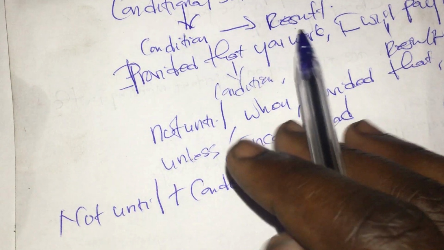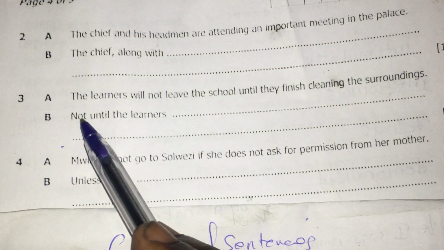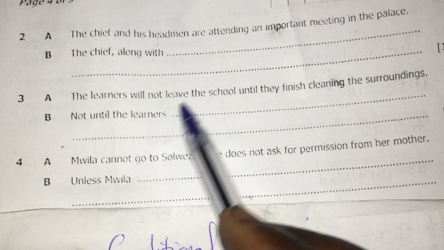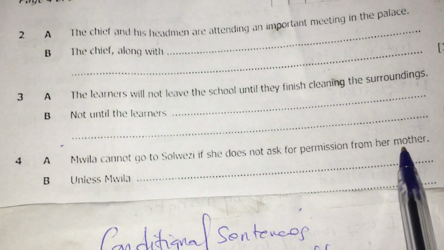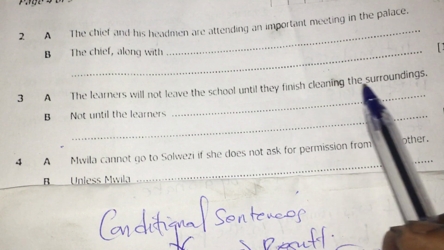Now if you check, we have been given the subject already, saying not until the learners. Now we have to mention the condition. So we are going to say not until the learners finish cleaning the surroundings.